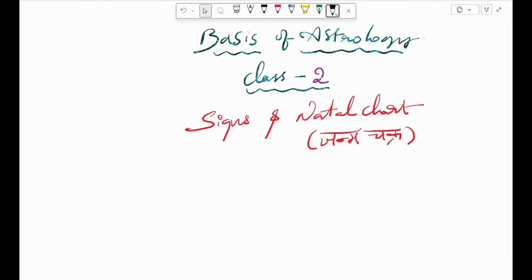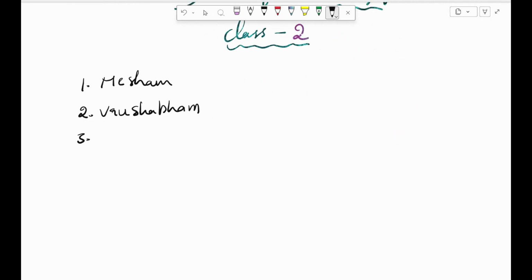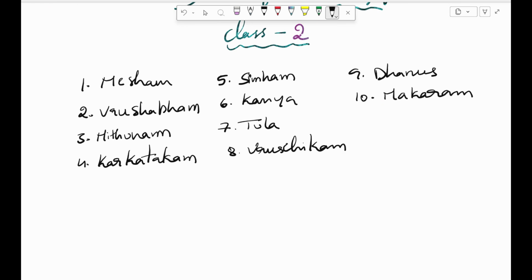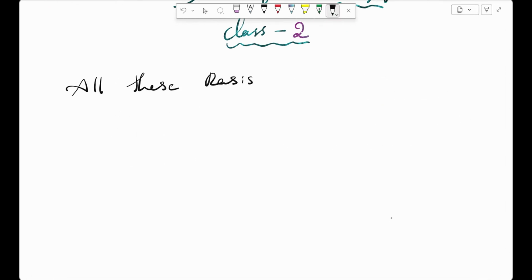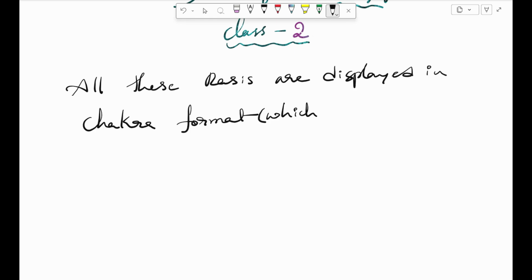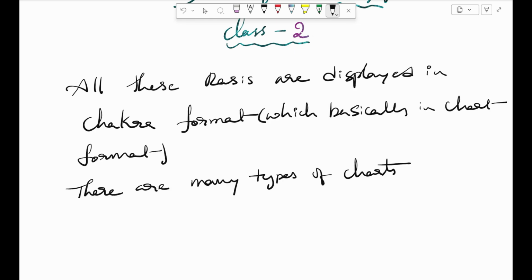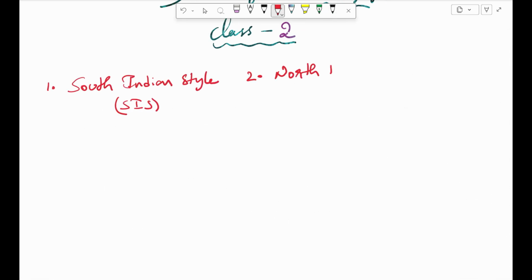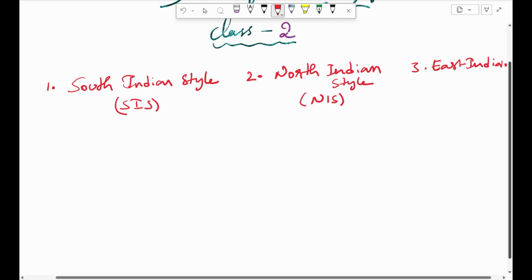Today we are going to discuss signs and the natal chart. In our astrology there are 12 Rashis, starting from Mesha, Vrushabha, Mithuna, Karkataka, Simha, Kanya, Tula, Vrishchika, Dhanus, Makara, Kumbha, Meena. So the Rashis mentioned are displayed in the chakras format. We can visually draw chakras in three different ways: one is South Indian chakra, North Indian chakra and East Indian chakra.